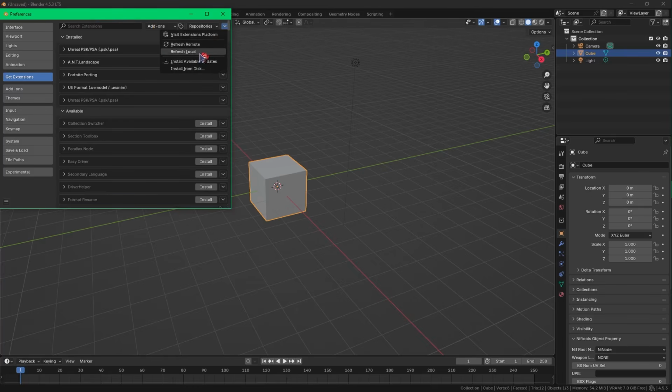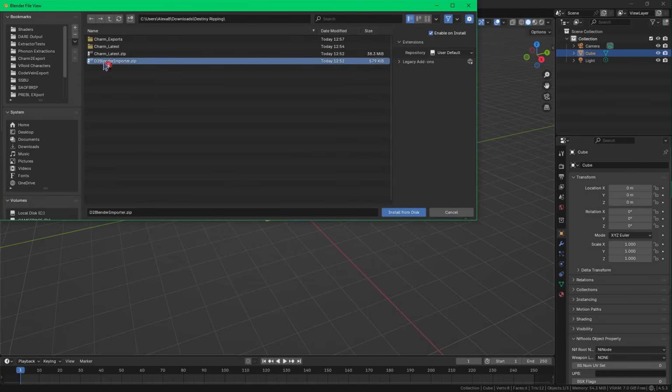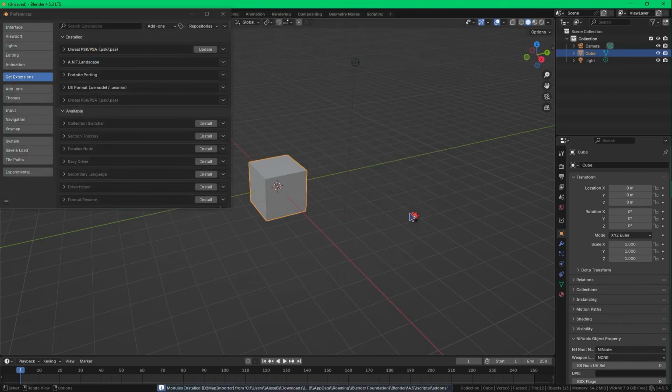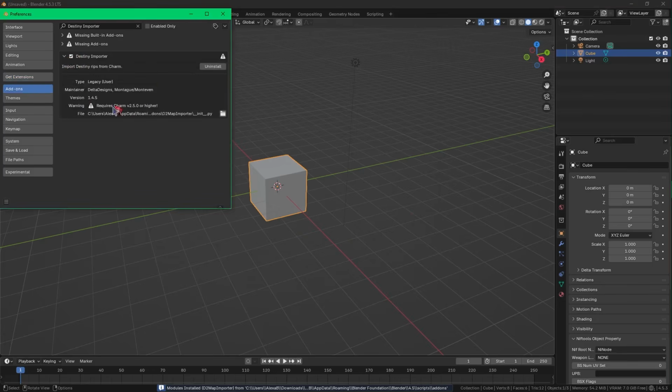Once you do that, drop down to Add-ons and check to see that it's installed and the correct version. My version says 1.4.5 as that was the version I used during this video. Yours should be higher than that, and if it's not, re-download it from the Charm Releases link in the description again, or make sure that you installed the correct file.